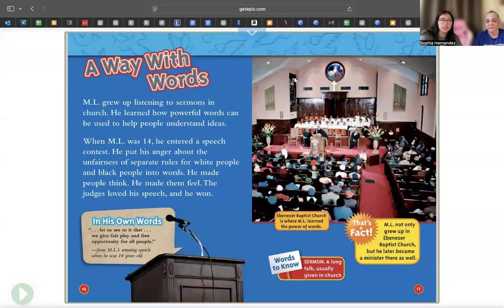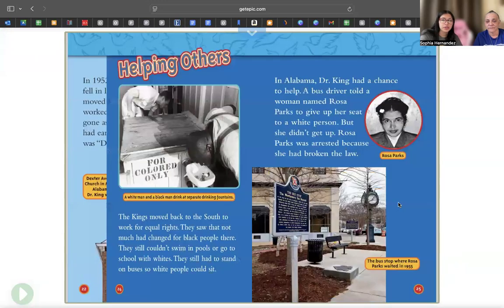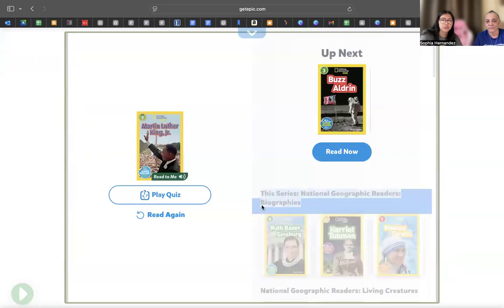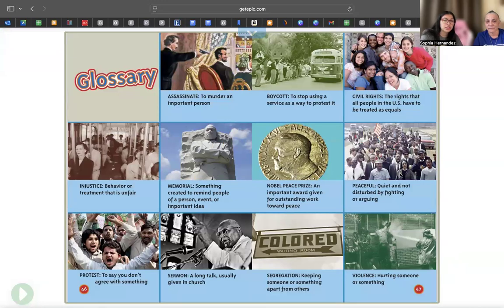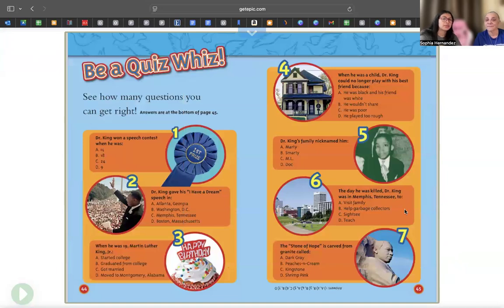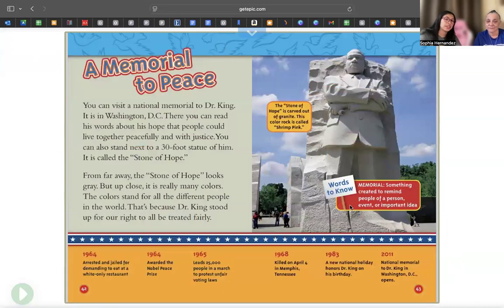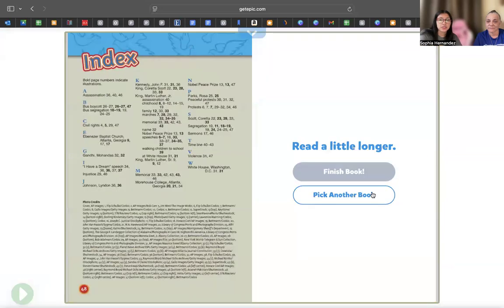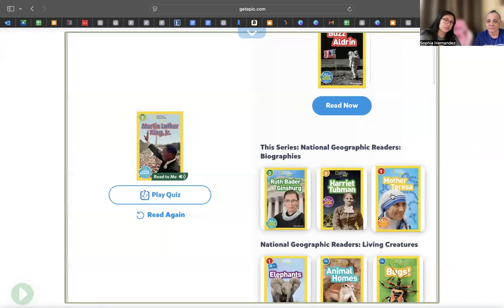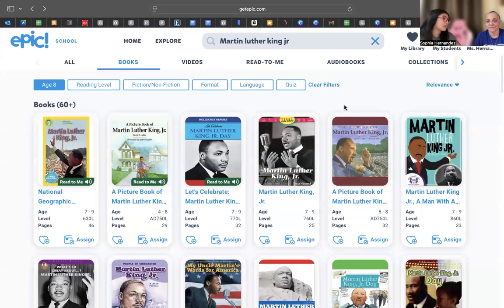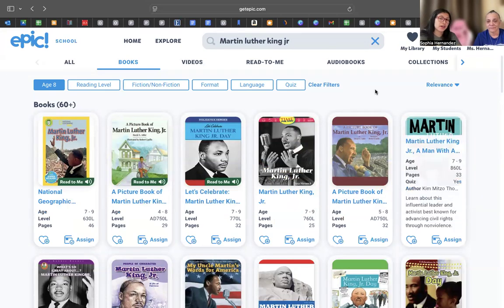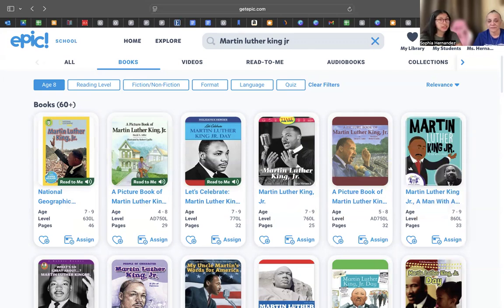And also at the end of the book, it shows you a glossary. A glossary is different words throughout the book that tells you what the definition is, and even a quiz to make sure you know what Martin Luther King Jr. and his life did. And then also, when you get to the end of the book, it gives you more books about different types of stuff. But that's an option that you could use at home since we can't take our books home. You can go onto epic.com to search for your books. Does that sound like something you could do? Yes, thank you. Okay.